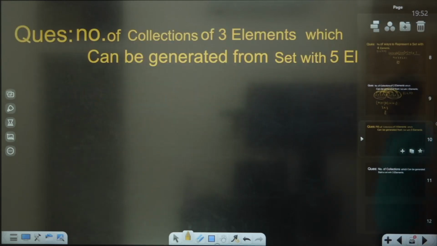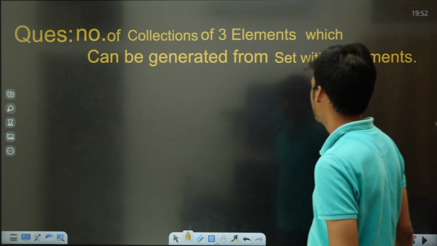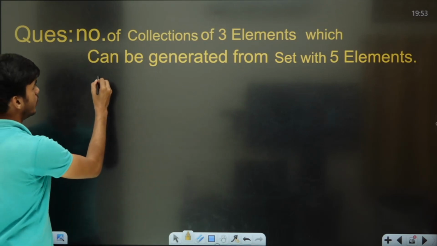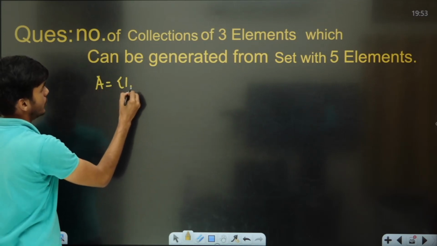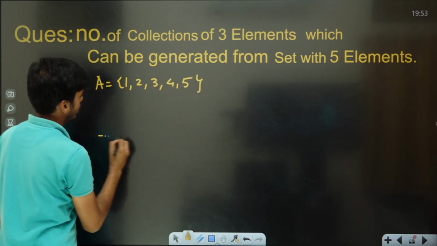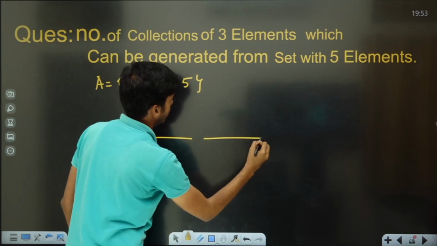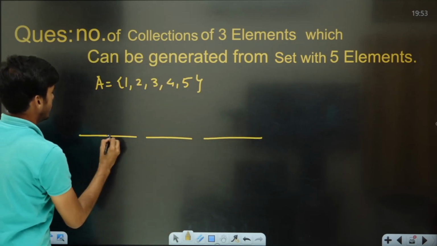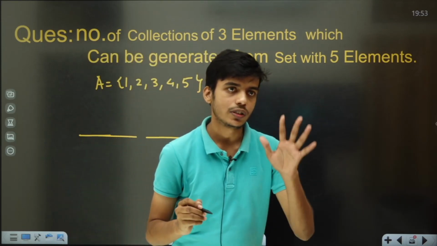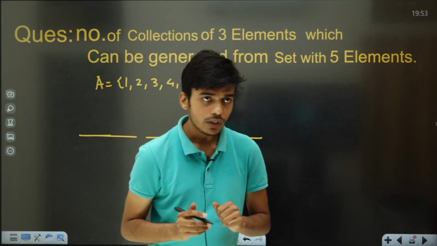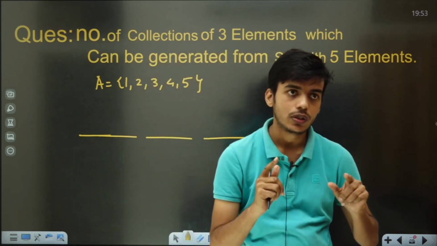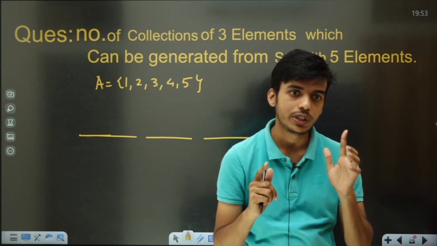Number of collections of 3 elements which can be generated from a set with 5 elements. We have to generate collections of 3 elements, and a set of 5 elements is given to you. This is the set with 5 elements, and this is our collection of 3 elements. The first place can be filled by us in how many possible ways? It can be filled in 5 possible ways. The choices for the second place won't decrease because it is not a set. So repetition is allowed. In case of a set, repetition was not allowed.